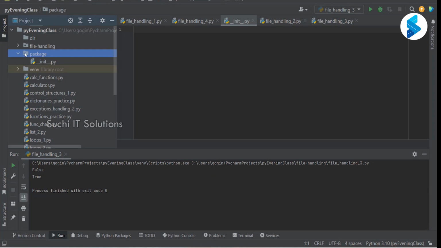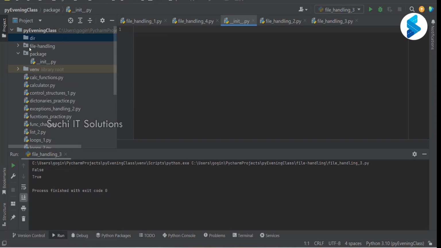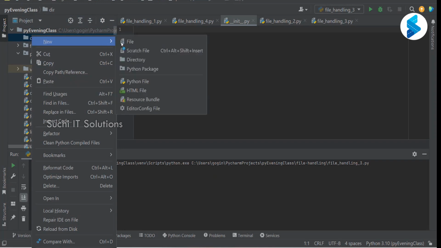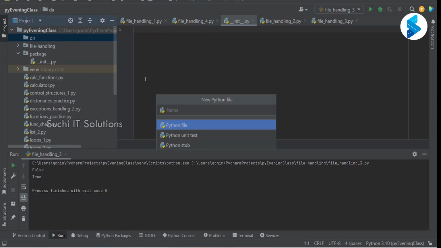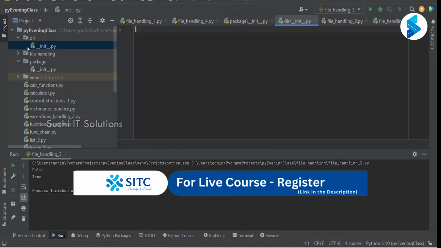So this is the main statement. Now you see this folder icon is different for package and directory. If I have to make this directory a package, what should I do? If we just add __init__.py, any directory can become a package. Creating a new file __init__.py in the directory folder. Now what happened to the icon there?